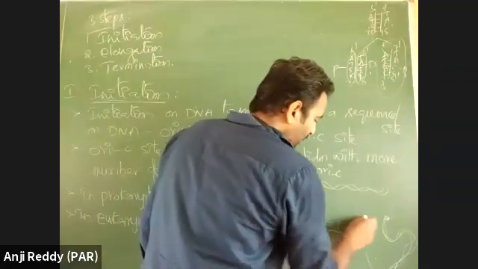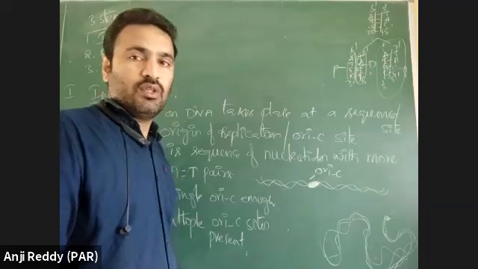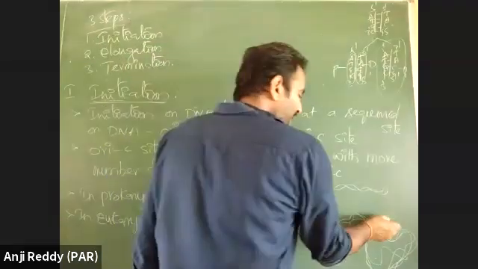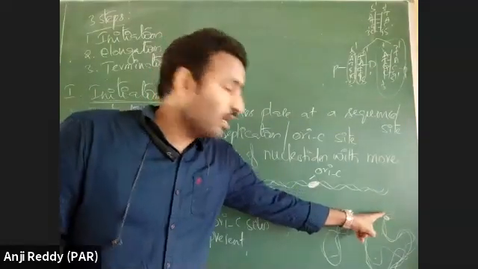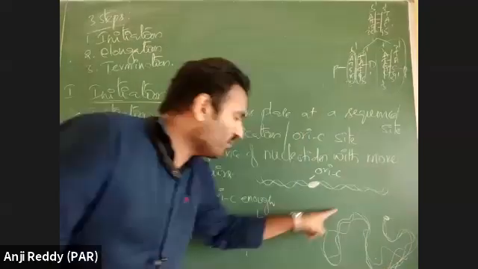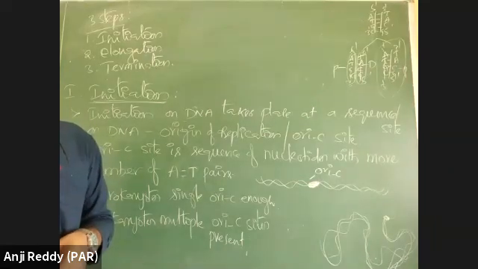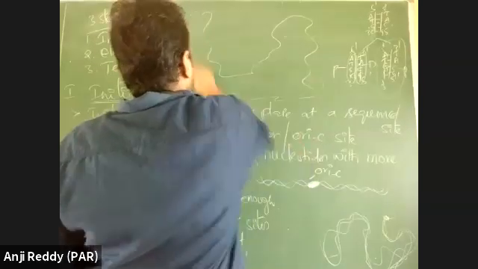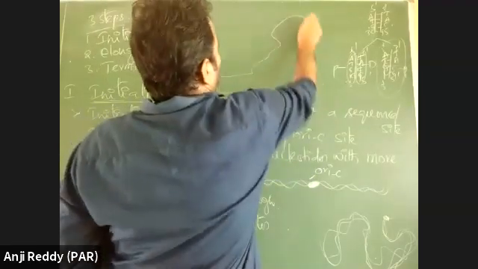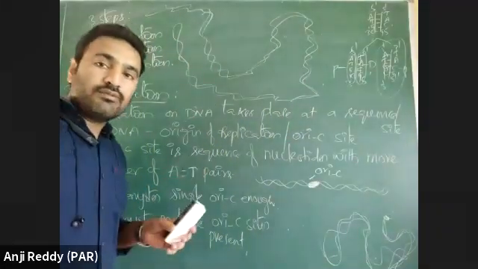But if you see, eukaryotic genetic material is a very long DNA molecule. As it is a very long DNA molecule, if replication starts at one point, and it needs to complete the entire long DNA, it takes much more time. See, like this, a very lengthy DNA molecule is there.